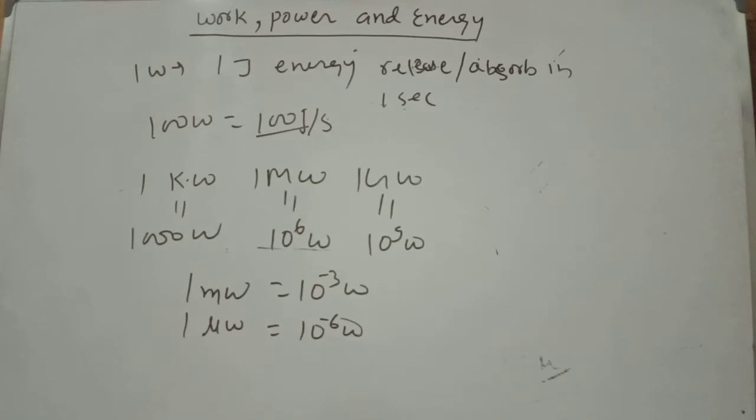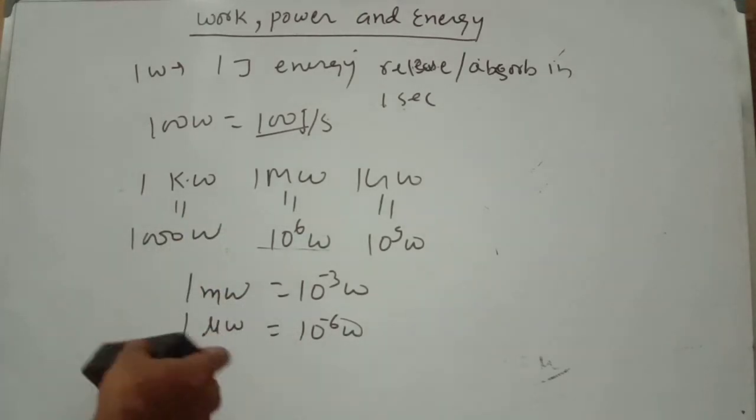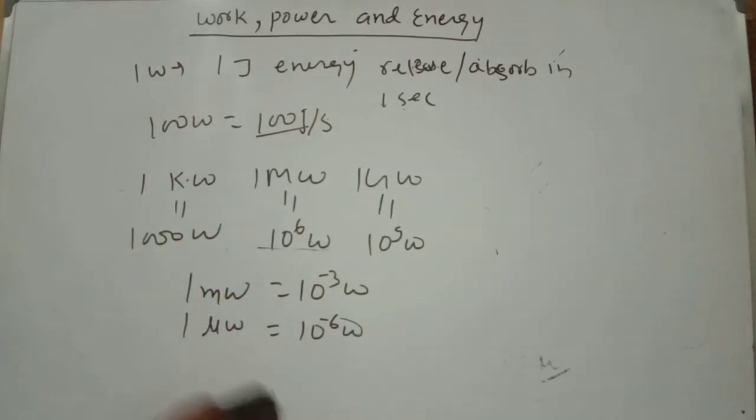So these are the bigger and smaller units of power.